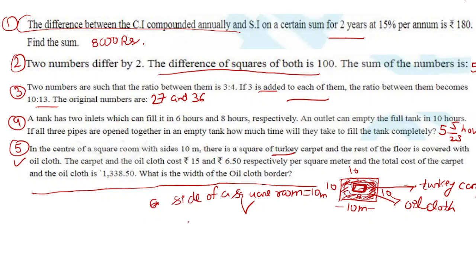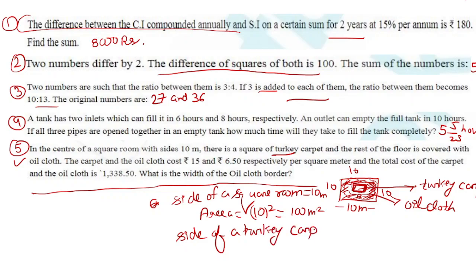Let's try to find it. We know the side of the square room is 10, and the formula for the area of a square is side squared, so the area will be 100 square meters. Now the side of the Turkey carpet, what did we assume it to be? A.